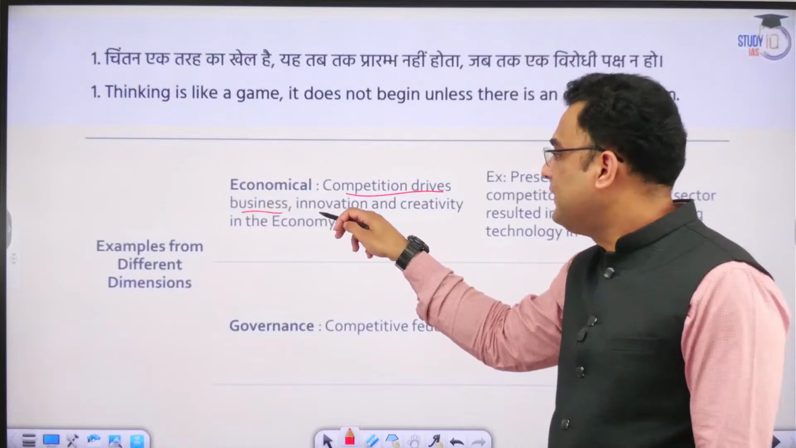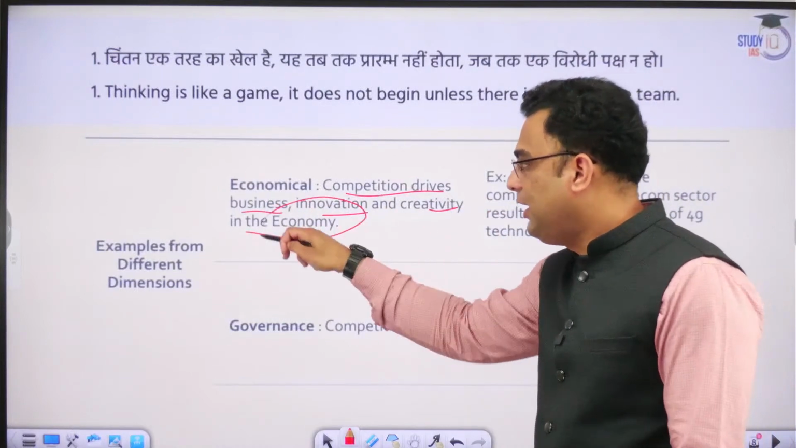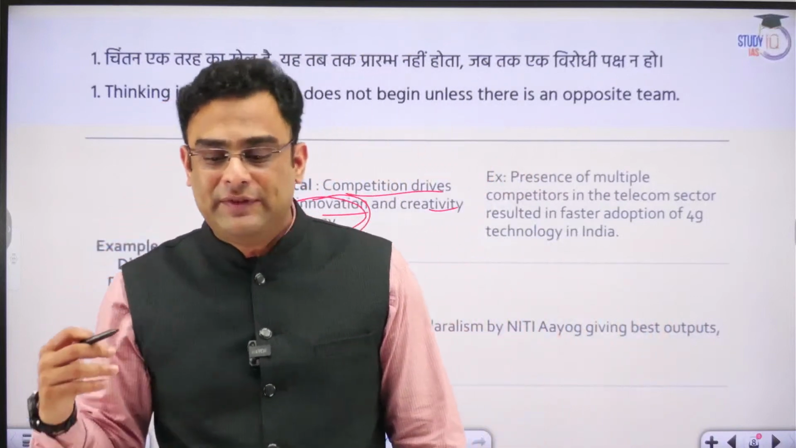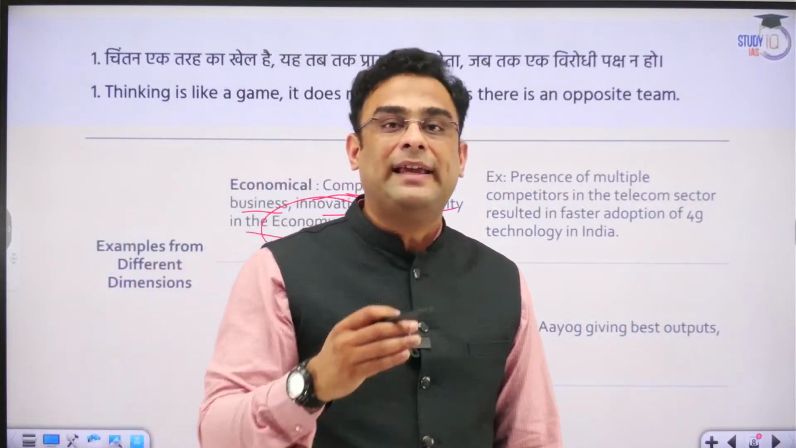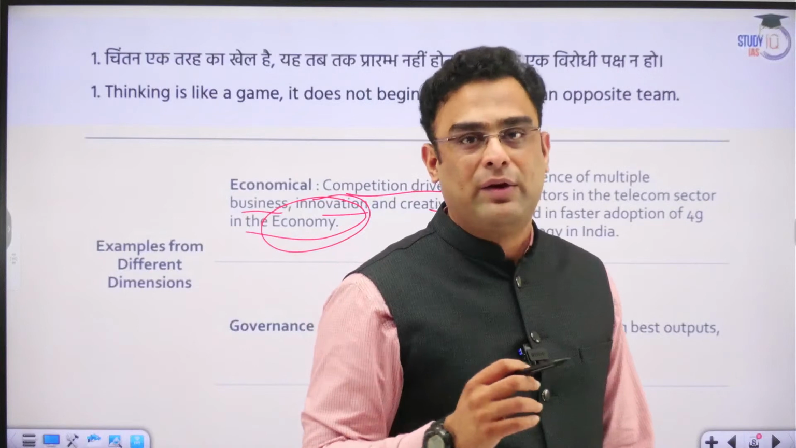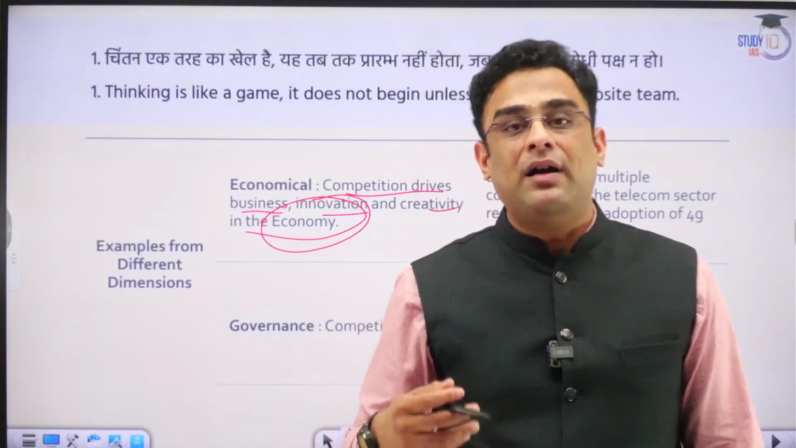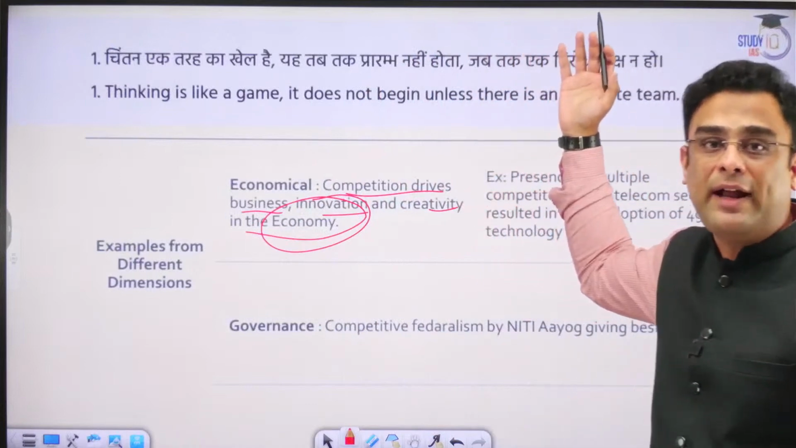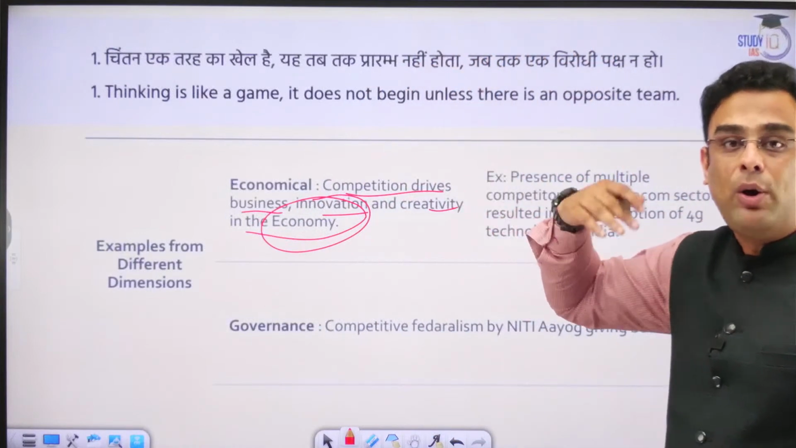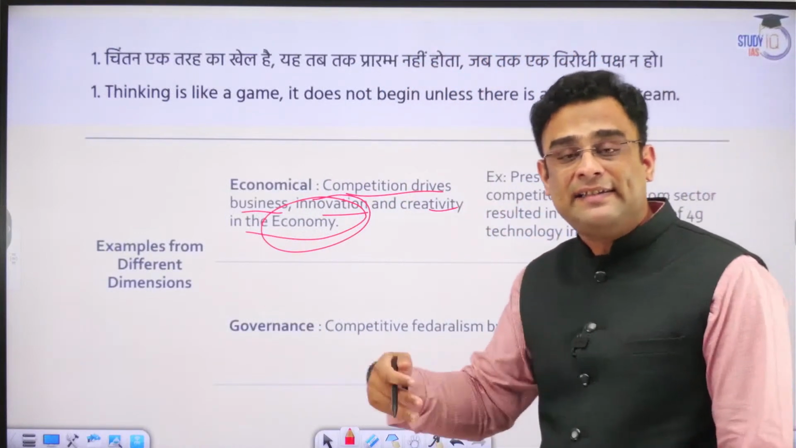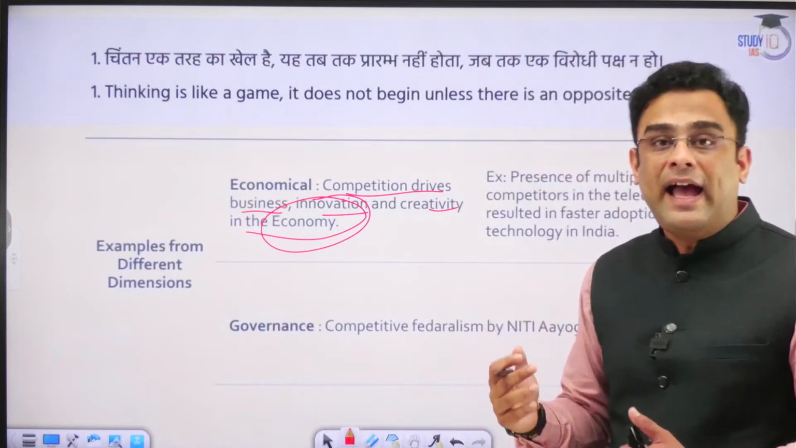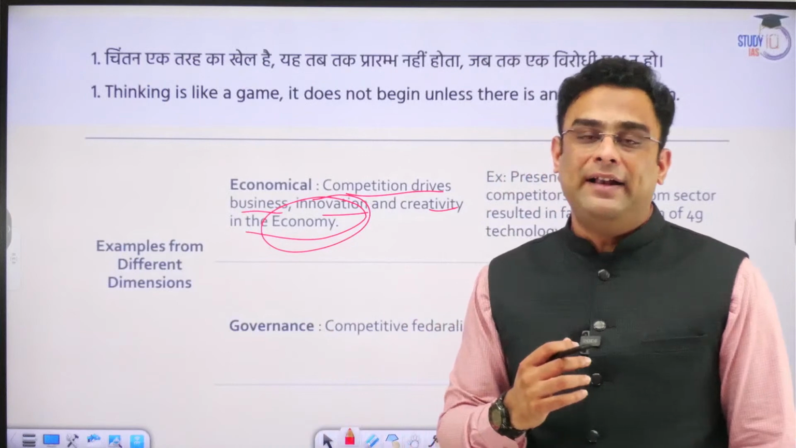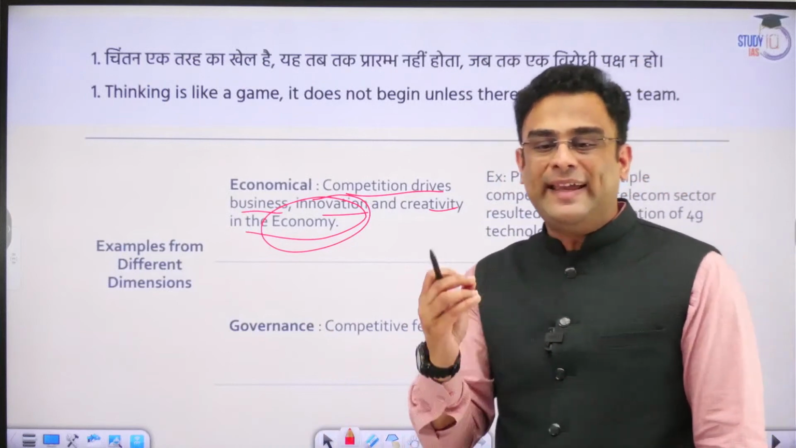Competition drives business, innovation, and creativity in the economy too. What is applicable at these multiple levels is also relevant in the realm of economy. Whenever a company is facing competition, that is, some kind of opposition, it also needs to get its act together. It has to think, it has to innovate, it has to develop new ideas. To give you a quick example over here,